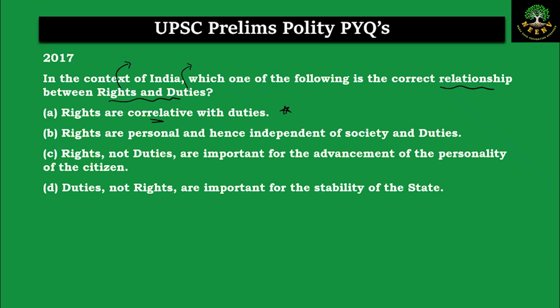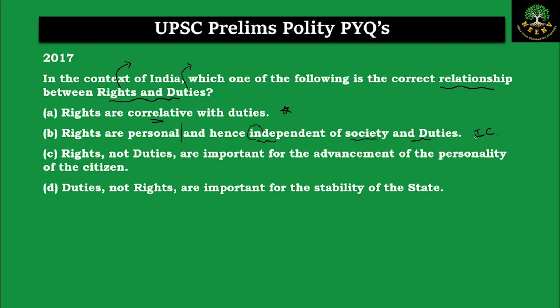Statement B, rights are personal and hence independent of the society and the duties. Yes, rights are personal, that is true. But they are not independent, they are dependent, because if you don't respect the rights of the other person, they will do some acts which will infringe on your rights. Then you will be in a situation where you won't be able to enjoy your rights. So they are not independent of the societies and duties, they are dependent on the societies and duties, hence this is incorrect.